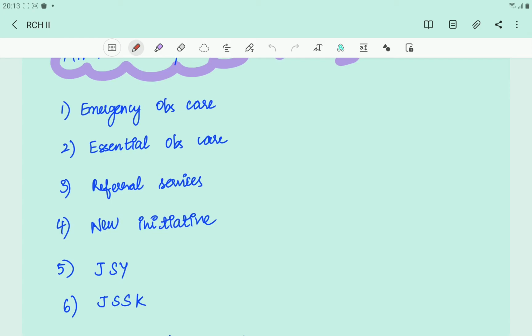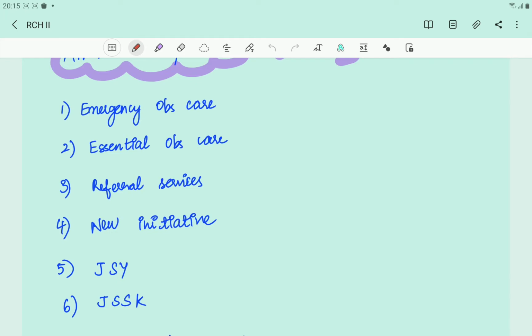If you've seen RCH1, we talked about emergency obstetric care, essential obstetric care, and transport over there too. So it's the same thing, but extra we'll be talking in detail about the first referral unit. Okay, so the next thing is essential obstetric care, and what comes to mind if we think about essential 24-hour services? For 24-hour services we'll be needing more manpower, so we'll be having more nurses, actually nurse midwives. And then referral services, just referral services.